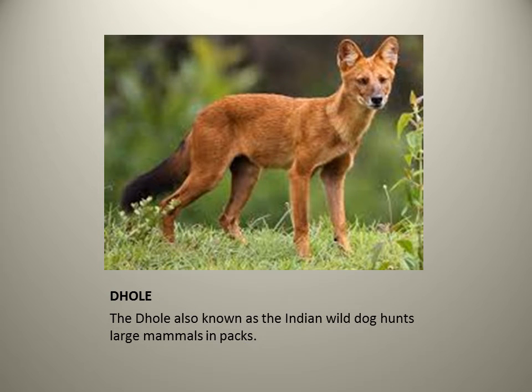The next one given to you is: the Greyhound, also known as the Indian wild dog, hunts large mammals in packs. Here it is not the Greyhound, but the dhole, which is an Indian wild dog, and they hunt large mammals. Its face looks like a fox, and they can attack animals in large numbers.